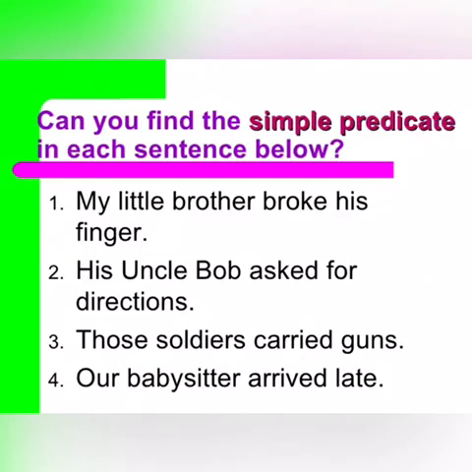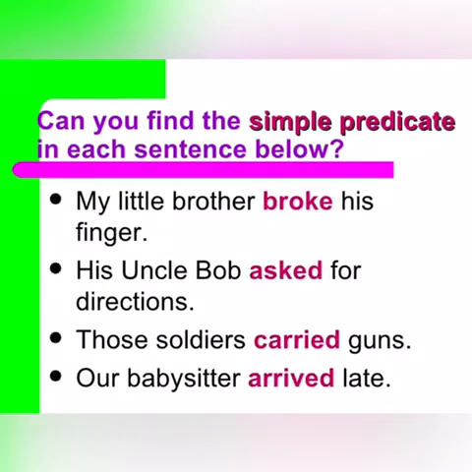Now if we take the previous examples and try to find out the simple predicate, let's take a look at them and then I will show you the answer. Yes, you are right. Well, the first answer is, my little brother broke his finger. Here, broke is the simple predicate. While in the next one, asked is the simple predicate. And the third one, the soldiers carried guns. Here, carried is the simple predicate. While in the fourth one, our baby sister arrived late. Here, arrived is the simple predicate in this sentence. I hope the simple predicate, subject and simple subject are clear.